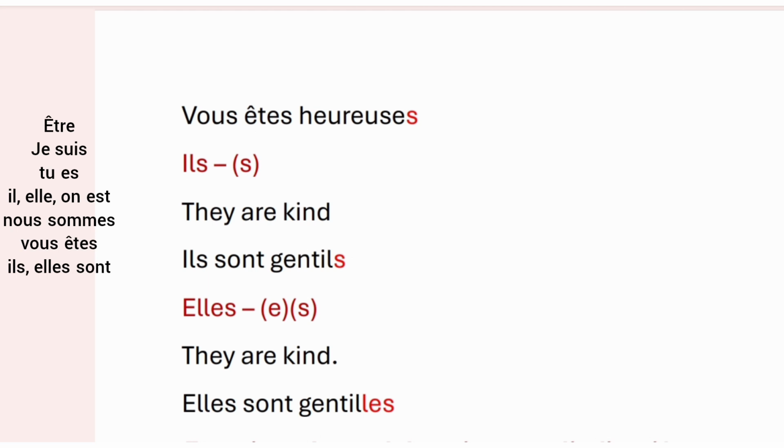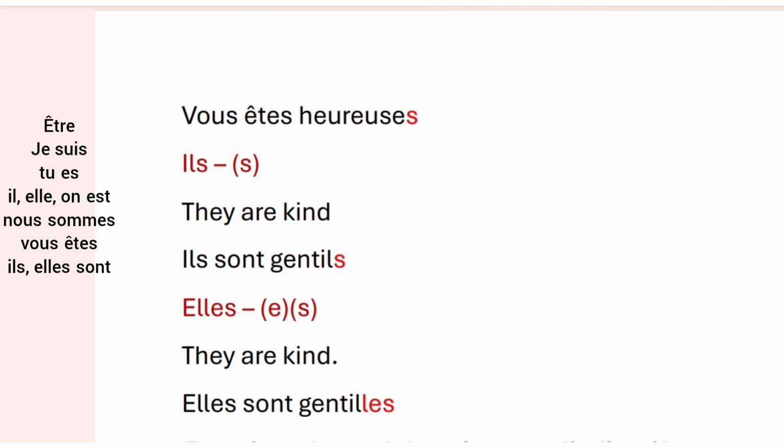Then let us look at the ils, the subject pronoun, which needs to be accorded only in number because it is already masculine. So we cannot turn it into feminine. That is, they are kind. So ils sont gentils, an extra s, just number agreement.